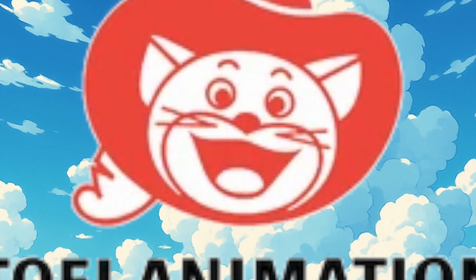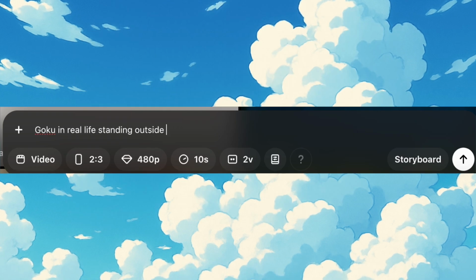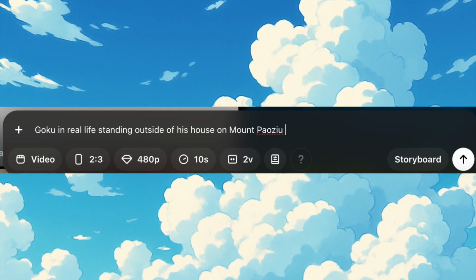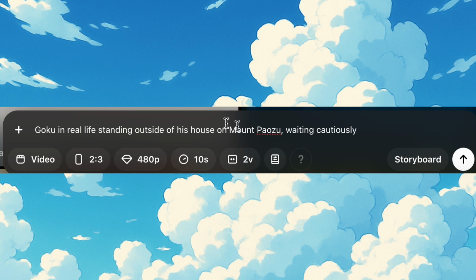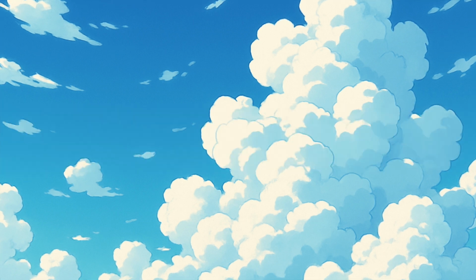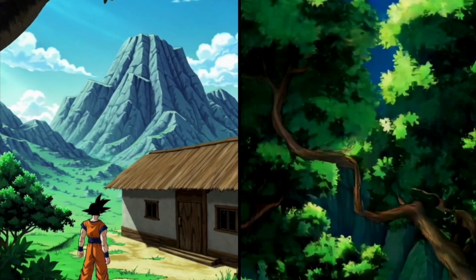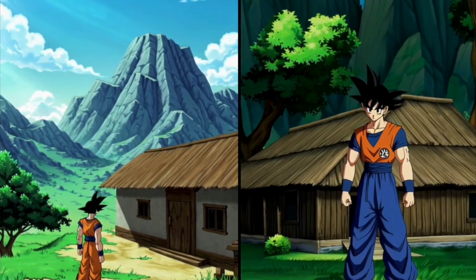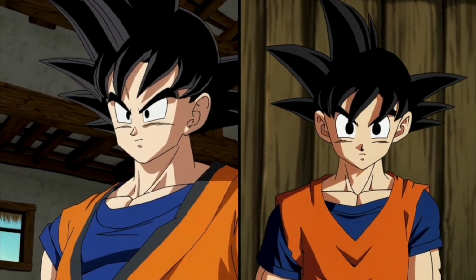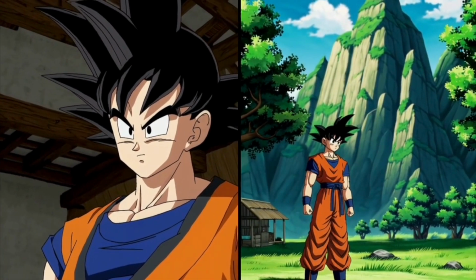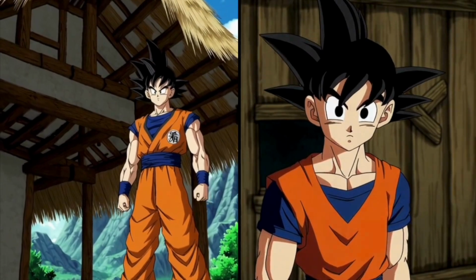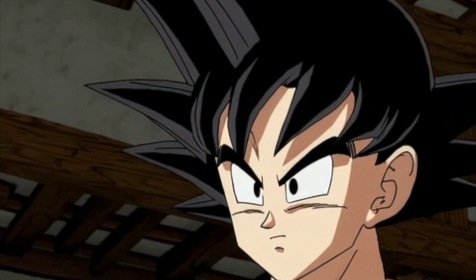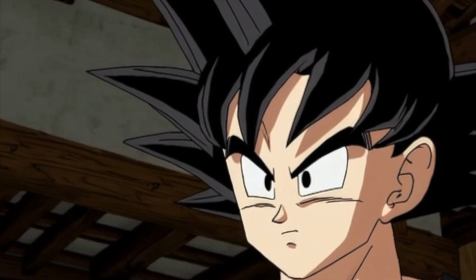Let's try this prompt then. Goku in real life, standing outside his house, waiting cautiously. Surely nothing can go wrong here, and I've asked Sora to generate the real life version in the hopes of getting a live action version. Well, okay. It generated Goku, but this isn't a real life Goku like I was asking for. It's animated, and whilst it looks like a fitting tribute to the real thing, it's more akin to what you'd expect from an RPG video game than the original series.